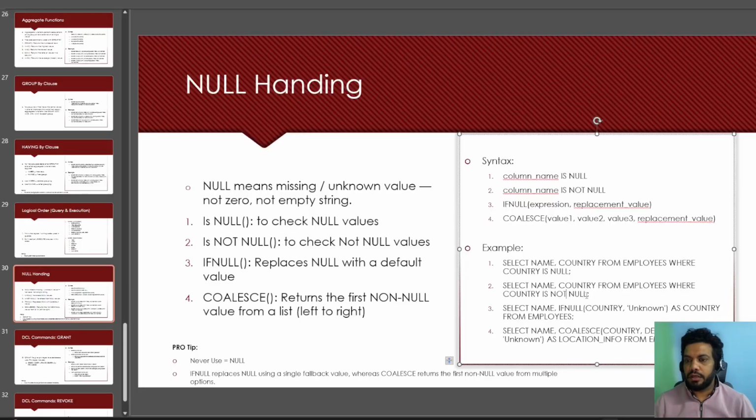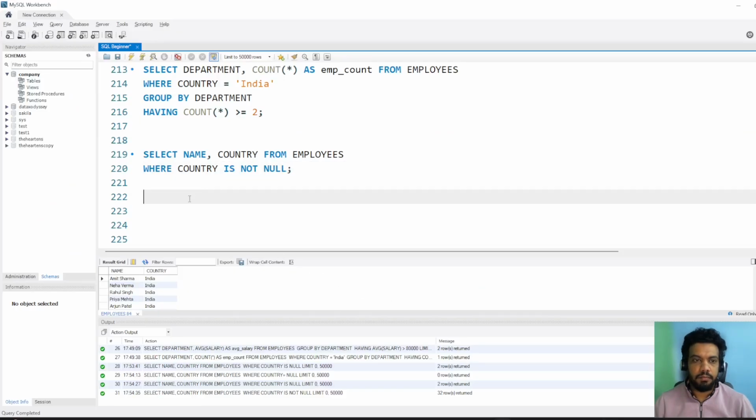If I go back to our example, this was the second example. We looked at IS NULL and IS NOT NULL. Next is IFNULL. Now we are saying SELECT name, IFNULL(country, 'unknown'). If country is null, then give us the value as unknown. Earlier it was giving us null only.